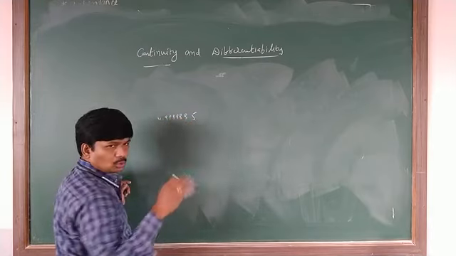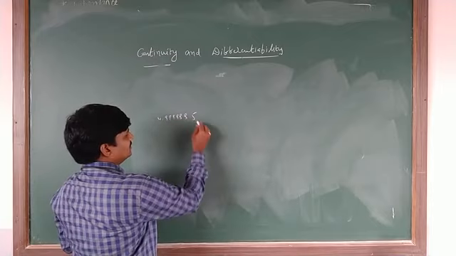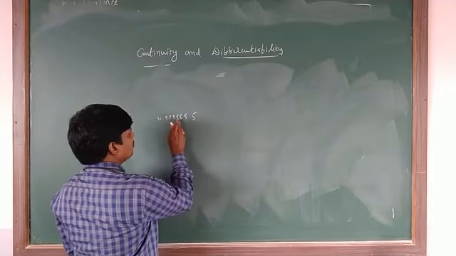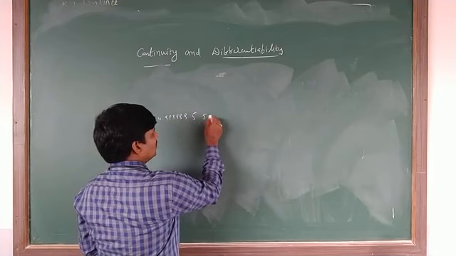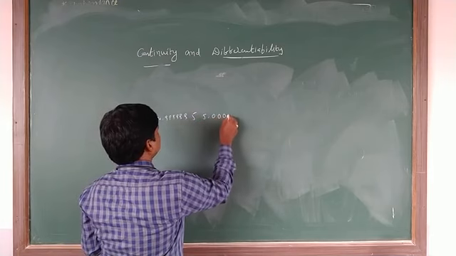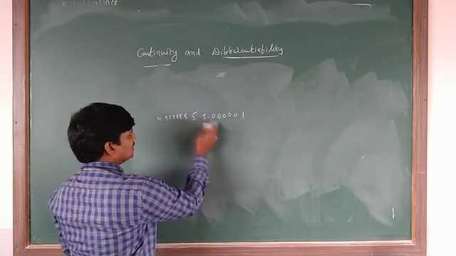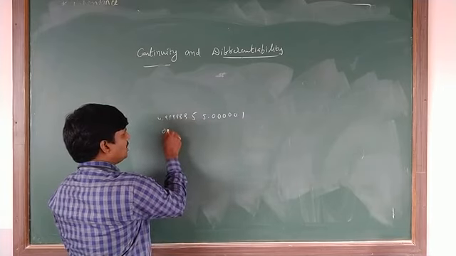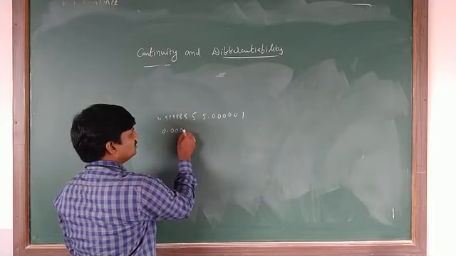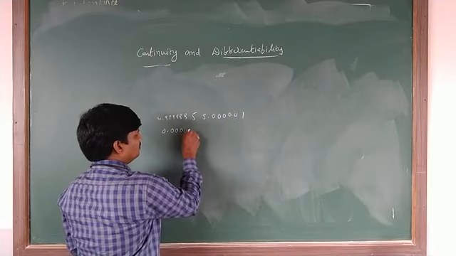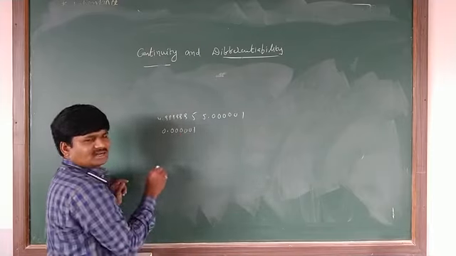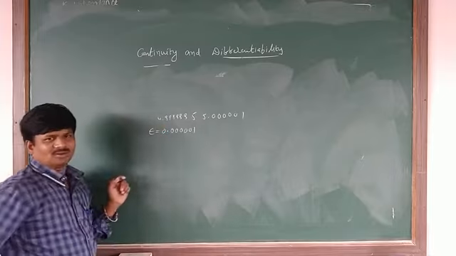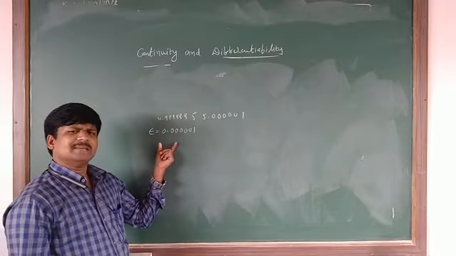For example, to understand, on the number line 1, 2, 3, 4, 5, 6, here 5.0000001. What is the difference between 5 and these two? It is 0.0000001. This difference I am taking as epsilon.